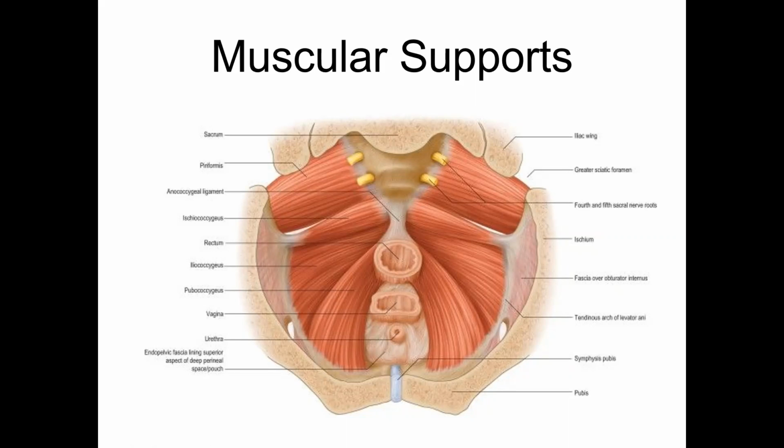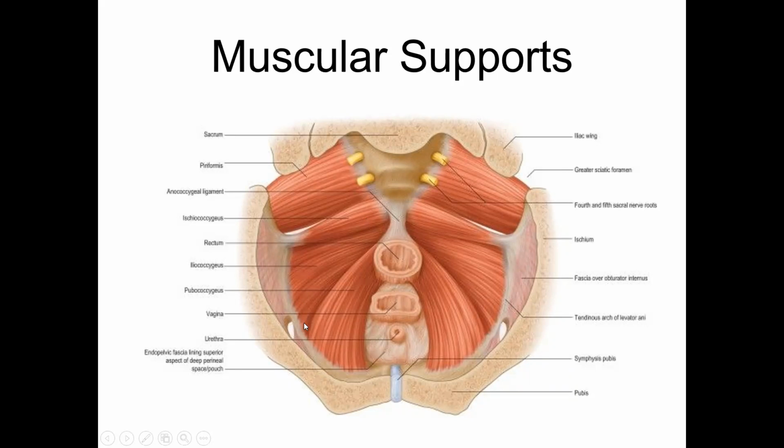That's why it was called iliococcygeus then. In humans, because of the biped posture, the attachment has slipped more inferiorly, giving rise to the continuation of the term, although incorrect, iliococcygeus. So we have pubococcygeus, iliococcygeus, and the coccygeus, the ischiococcygeus.